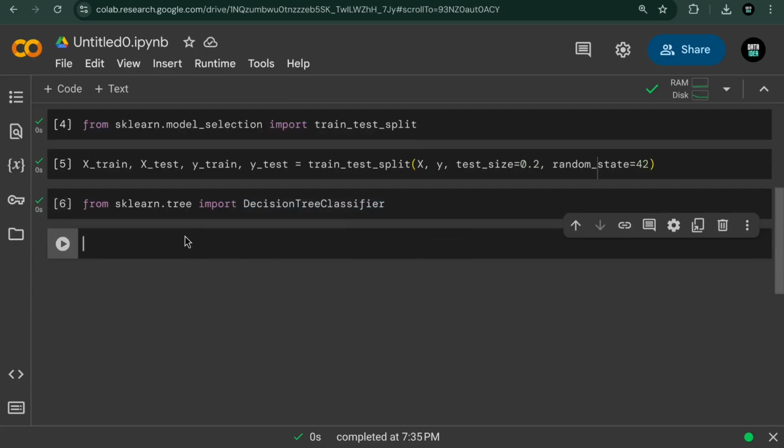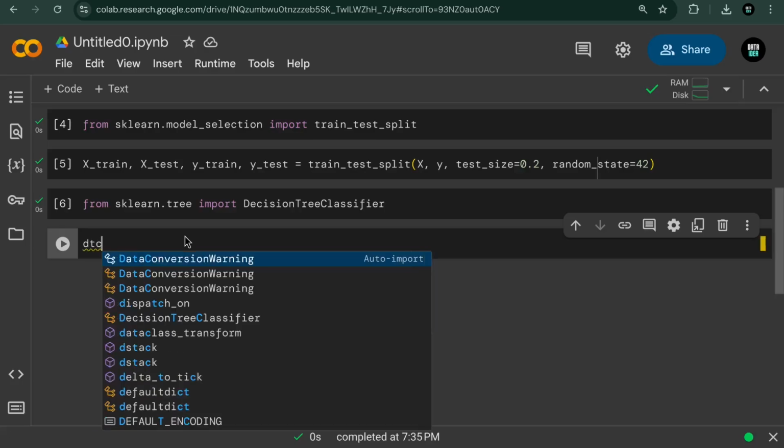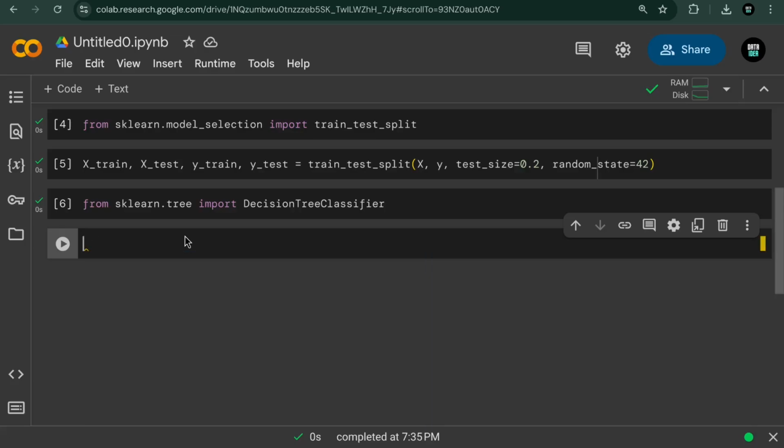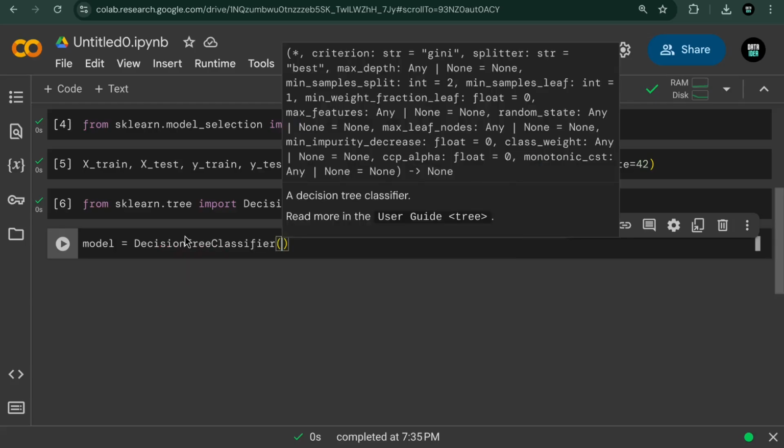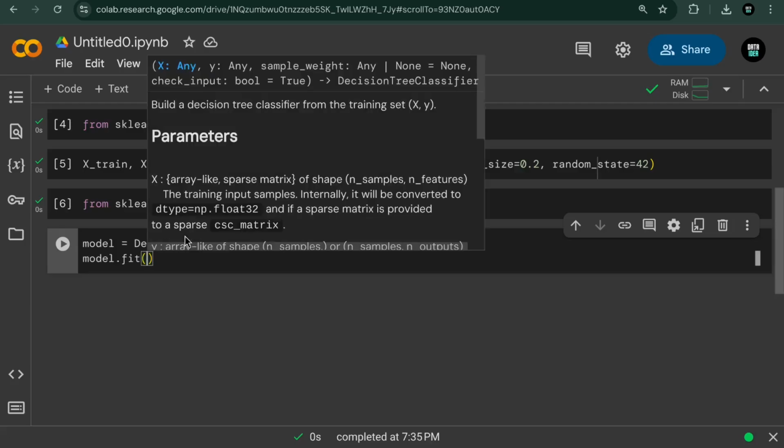So we shall say model is equal to DecisionTreeClassifier, like this. This is how we instantiate our model. And then we can train our model by using model.fit. Simple, like this. It's really, really simple.